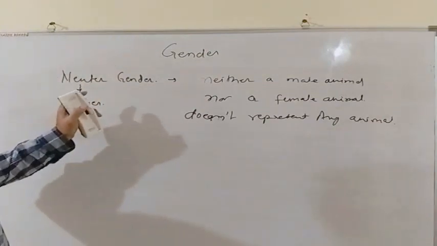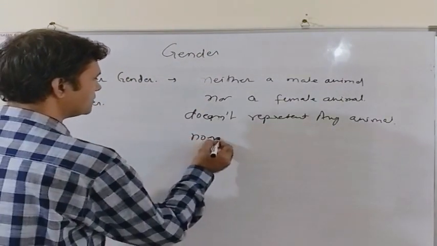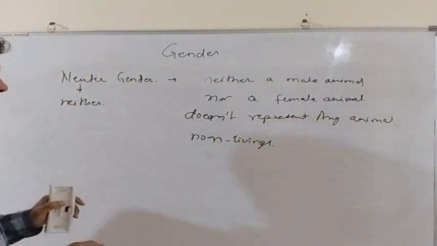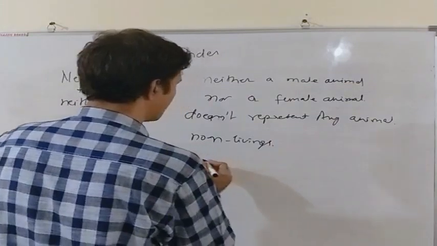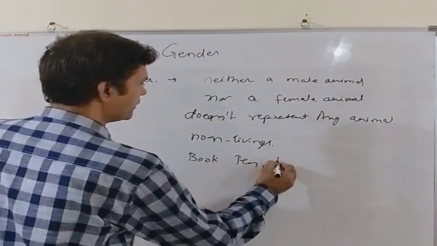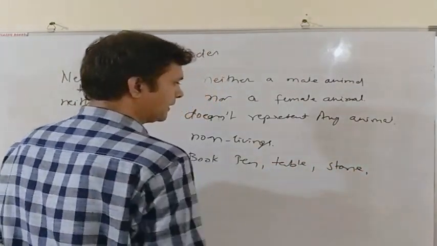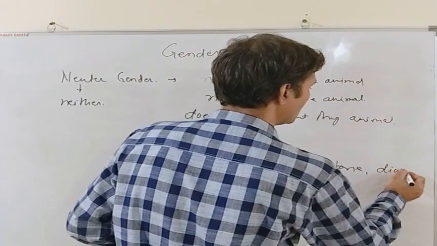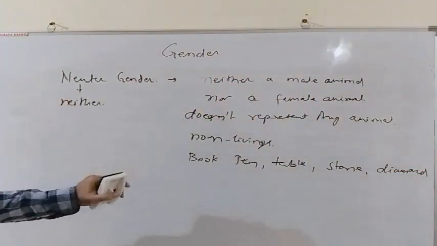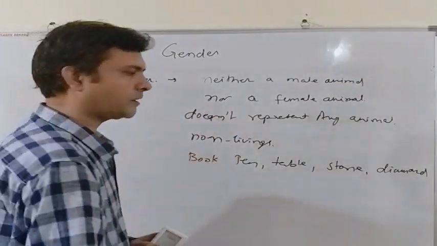So what does a neuter gender denote? A neuter gender denotes non-living things. Things that do not have any life. That is, objects, non-living objects such as book or pen or table or stone or diamond. So these are examples of neuter gender, such nouns that do not represent a male animal or a female animal.